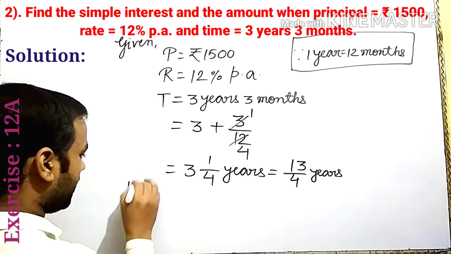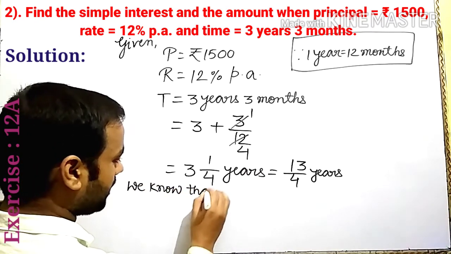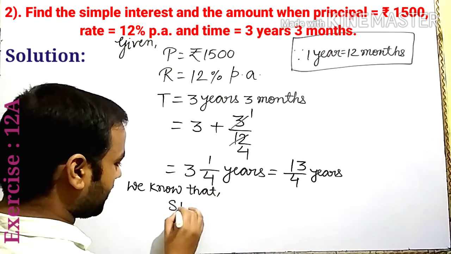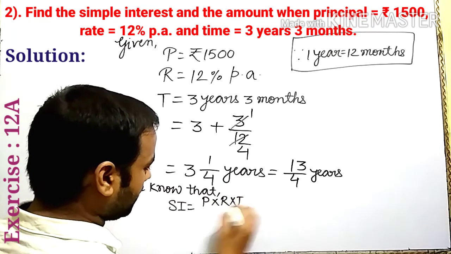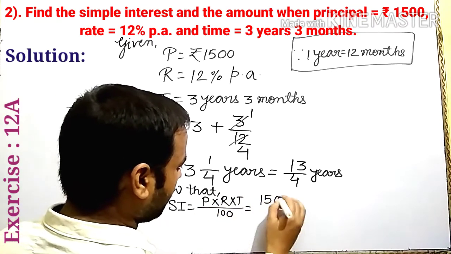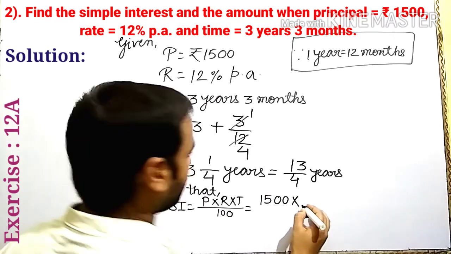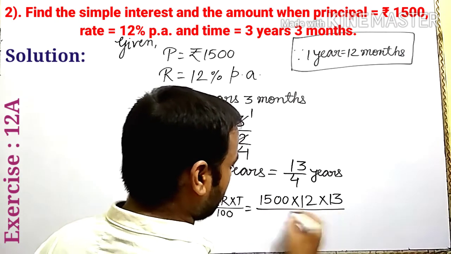Now here we know that simple interest is equal to P into R into T upon 100. Here P given 1500 into R given 12, time given 13 upon 4. So write this type.